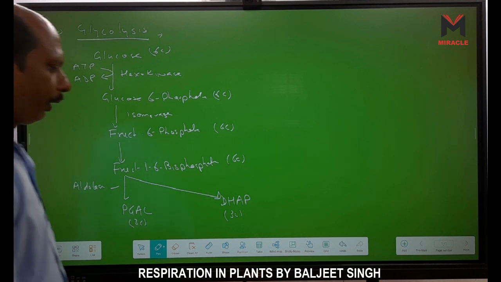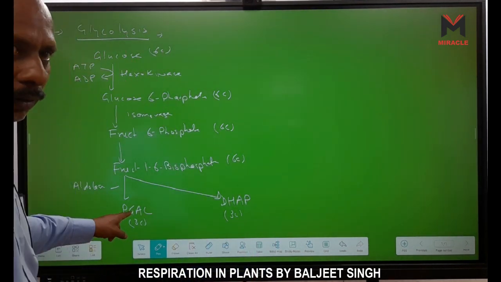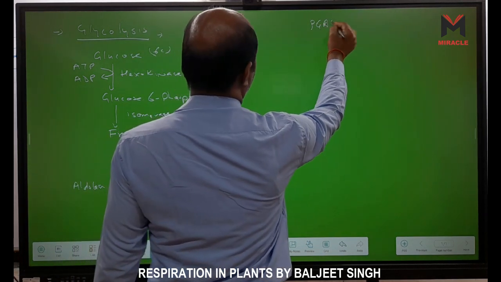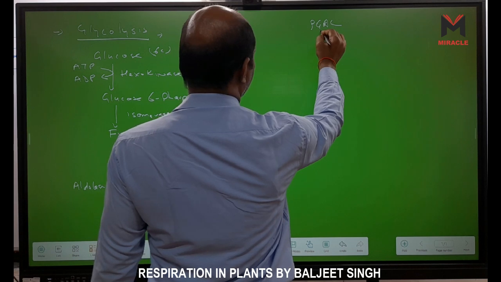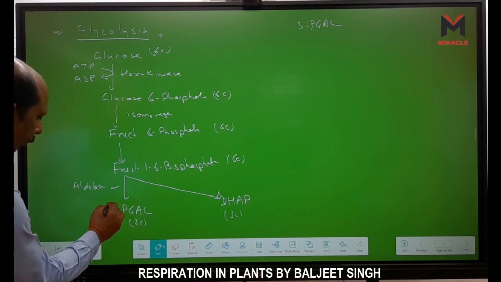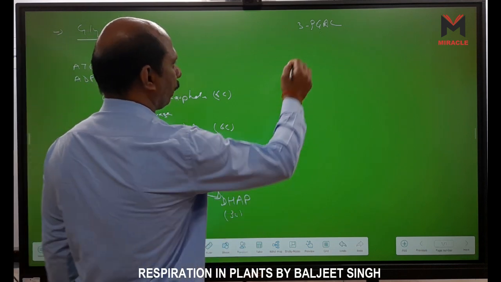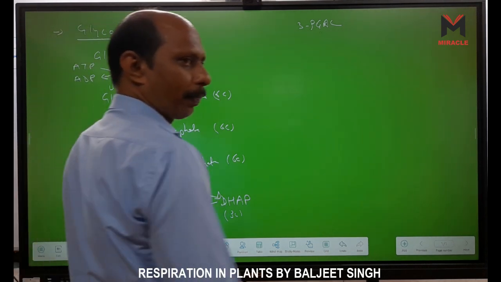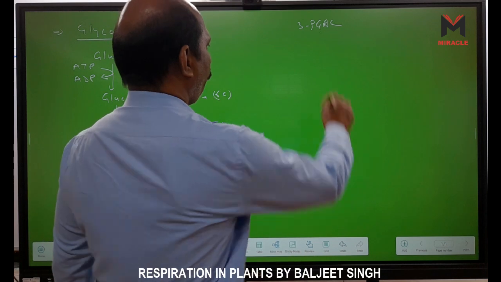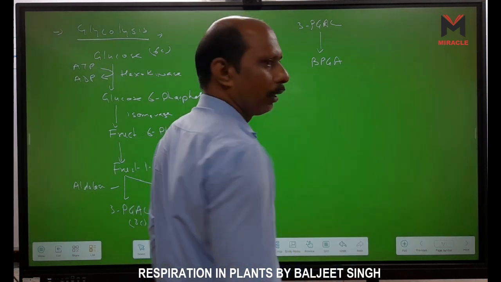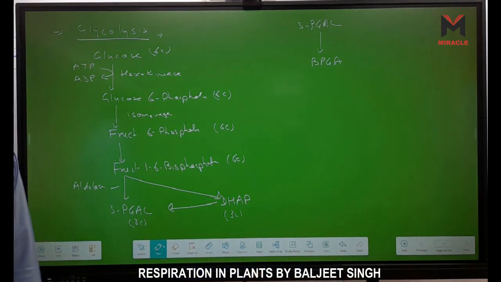Now this PGAL is called 3-phosphoglyceraldehyde, right? Now this dihydroxyacetone phosphate is further converted into PGAL for further reactions. Now PGAL is converted into BPGA, bisphosphoglyceric acid or bisphosphoglycerate.